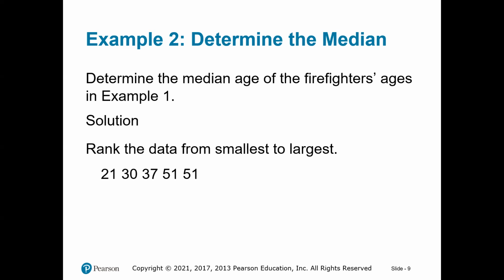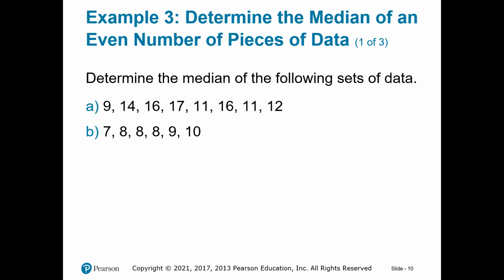Well, as you can see, how many numbers do we have? 1, 2, 3, 4, 5. So we have an odd number of numbers. 37, which sits in the middle, that's your median. So 37 is the middle, and therefore it's the median.